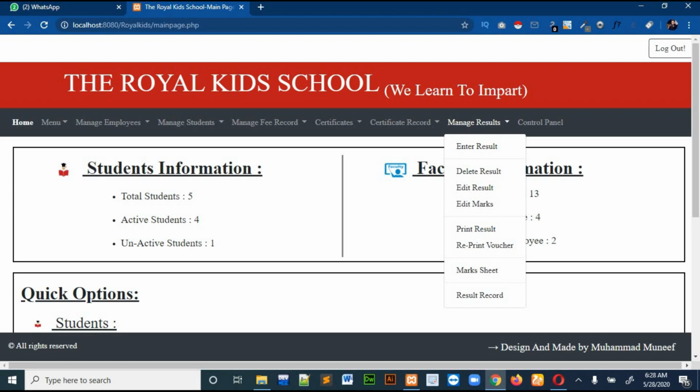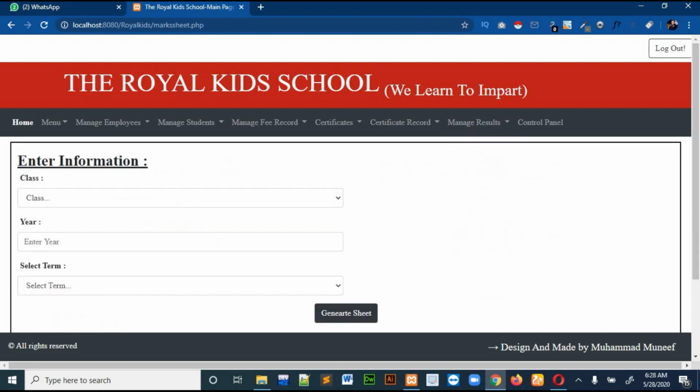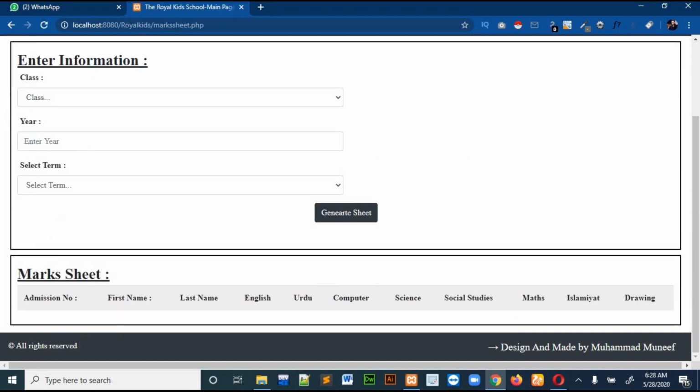Then the other option is mark sheet. If you want to make a documented record, a record in hard form, you can generate the sheet and you can enter the marks by hand over here. Let's suppose I want the sheet for a class.